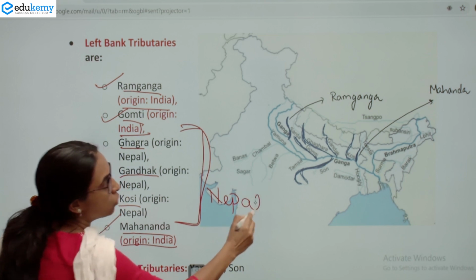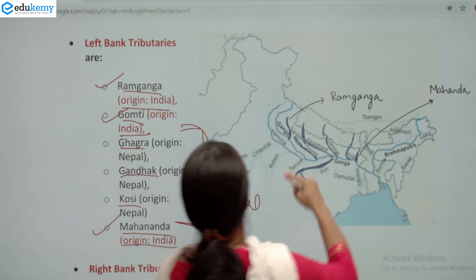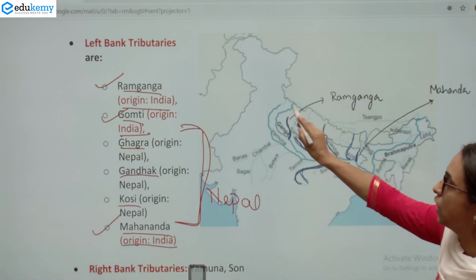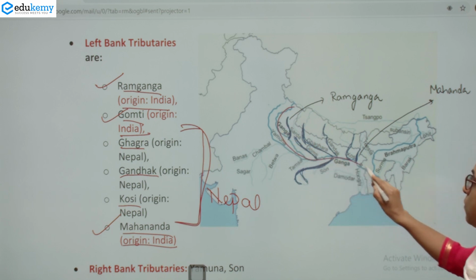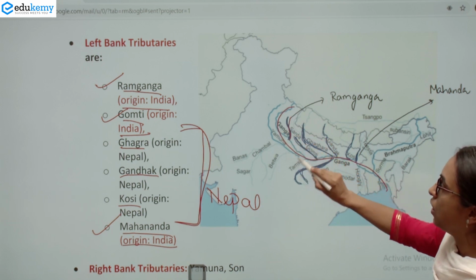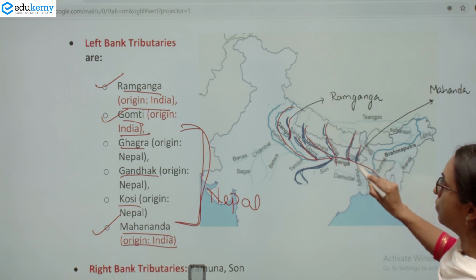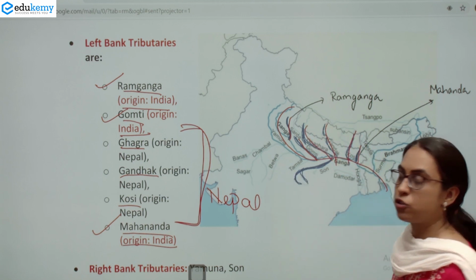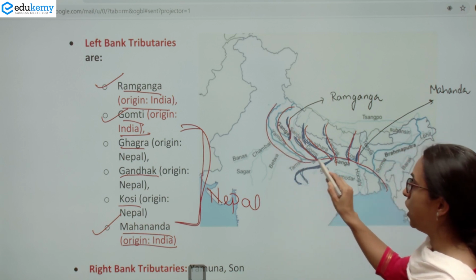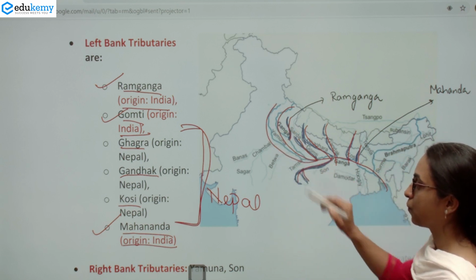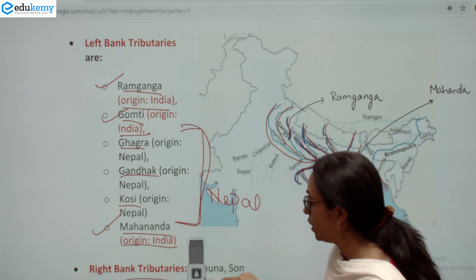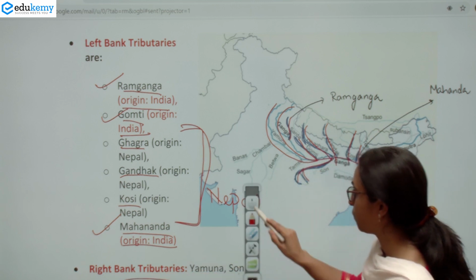So the tributaries that we were talking about were the left bank tributaries of Ganga. If this is Ganga, the left bank tributaries are Ram Ganga, Gomti, Ghagra, Gandak, Kosi, Mahananda, and the right bank tributaries are Yamuna and Son. So the right bank tributaries are Yamuna and Son.